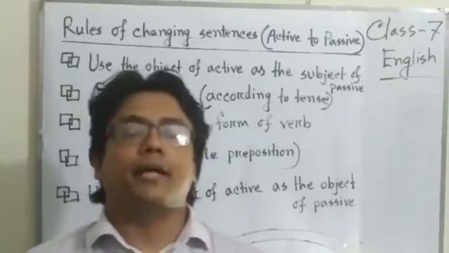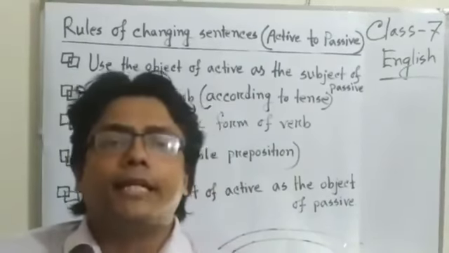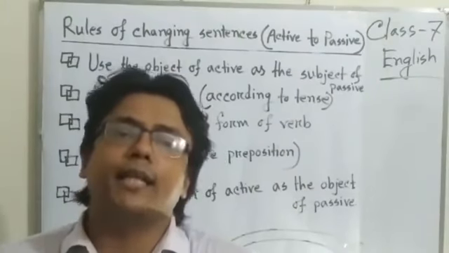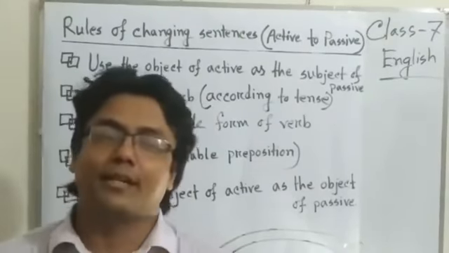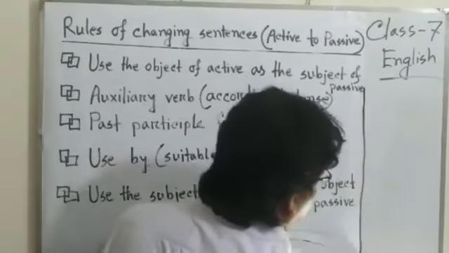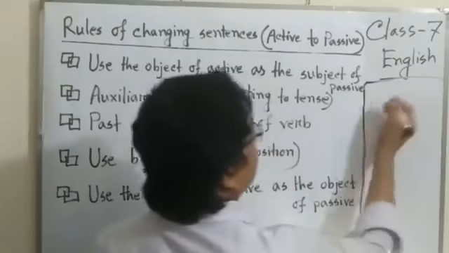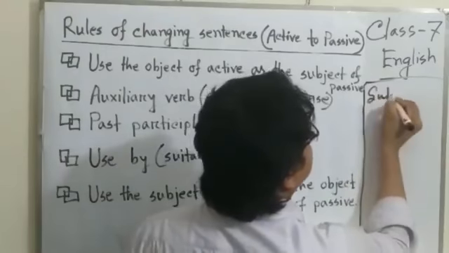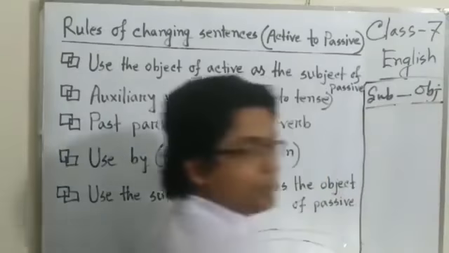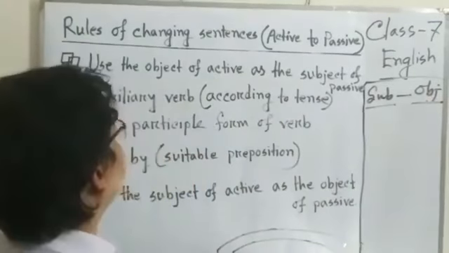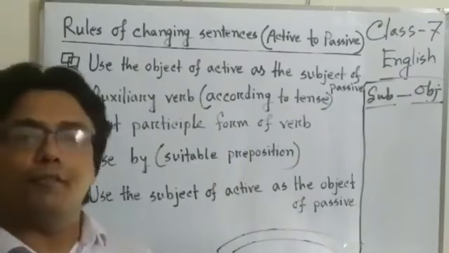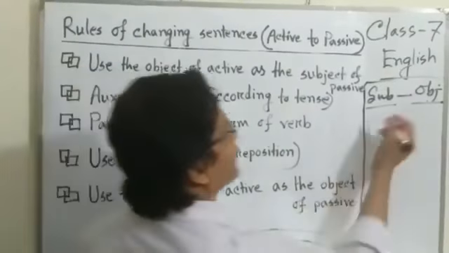Dear students, we have already discussed the structure of active and passive. But another point is that if there are pronouns as the subject of active voice, they change their forms in the passive voice. How? You see, I am writing here subject, object. You have to bear in mind the subjective form and objective form of the pronouns.